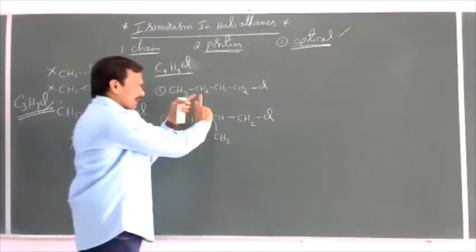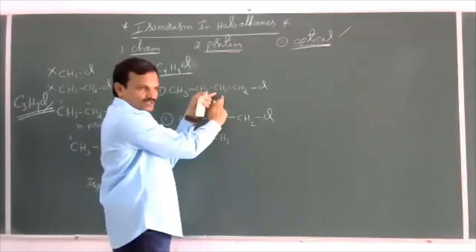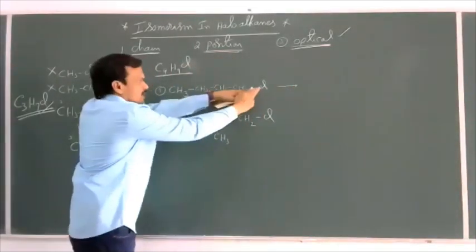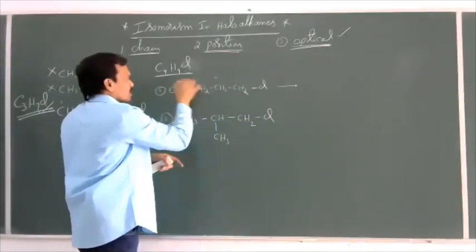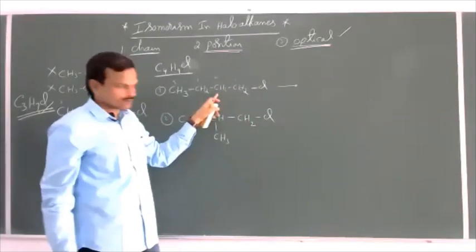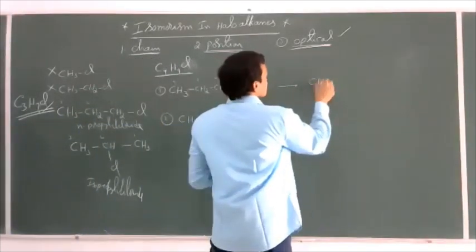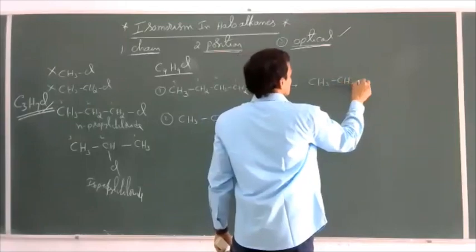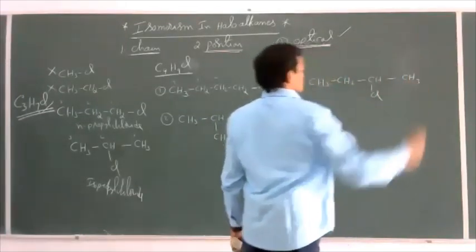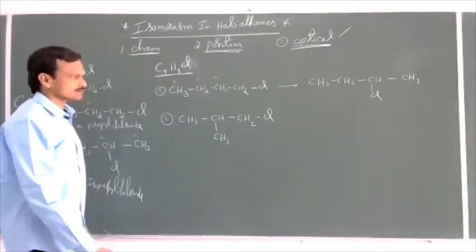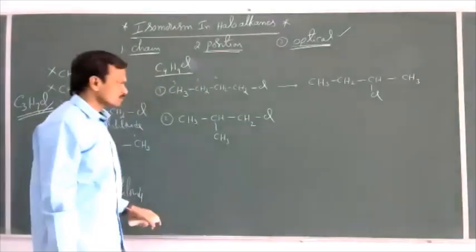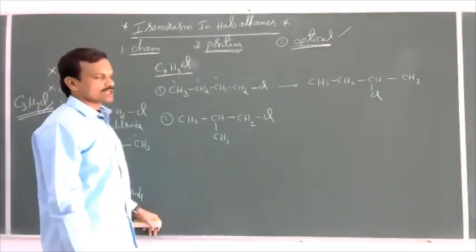Now, I will write a position isomer for the first compound. Here the chlorine is present at the first carbon, 1, 2, 3, 4. Instead, I'll take the chlorine at the second carbon; I'll change the position of chlorine. Then CH3CH2CHClCH3. This is position isomerism.